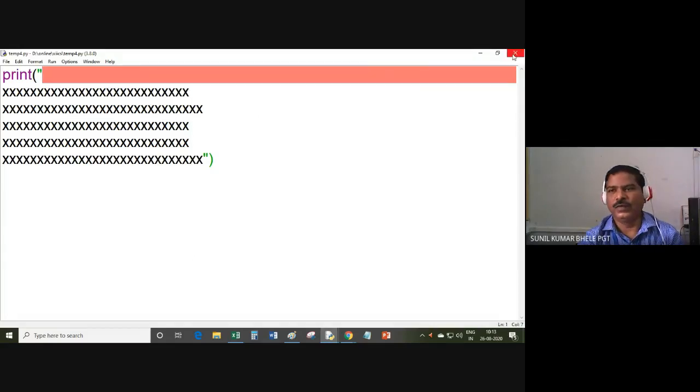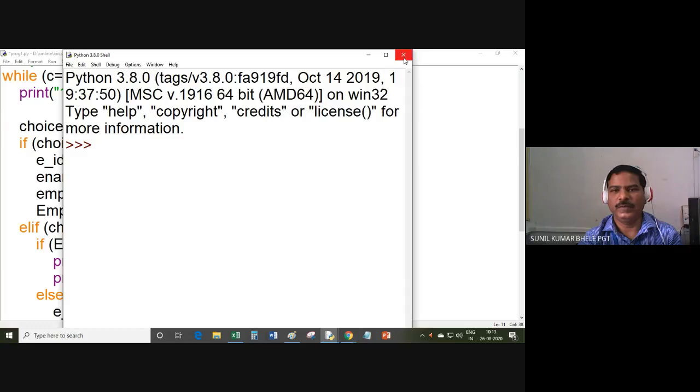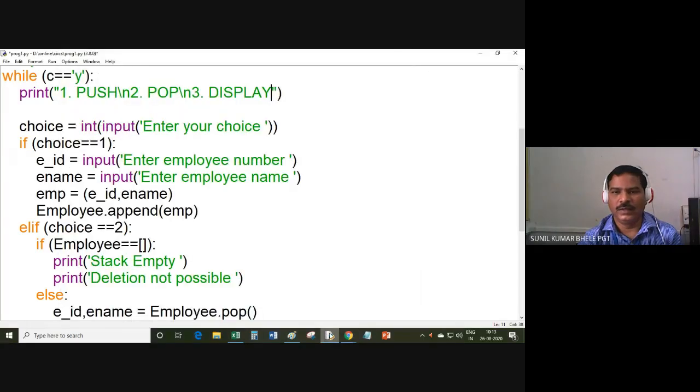So if you are not able to understand, then you can write like this: push \n pop \n display. So you know that this \n is a special character and it always displays the text in the new line.